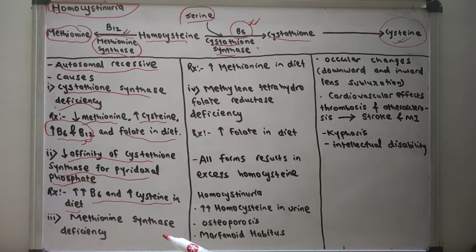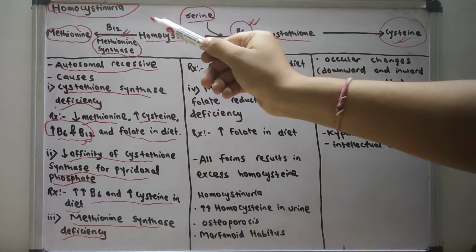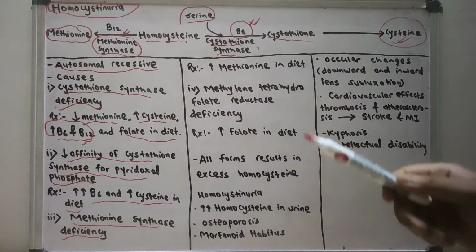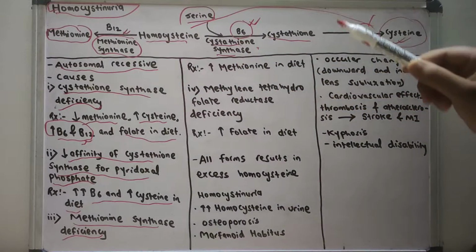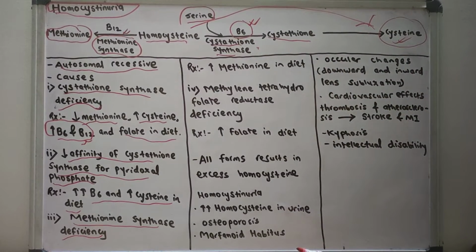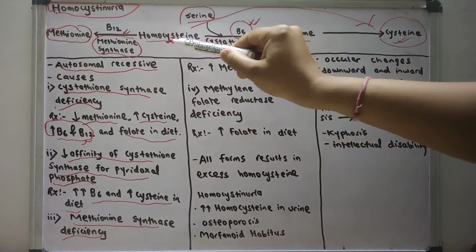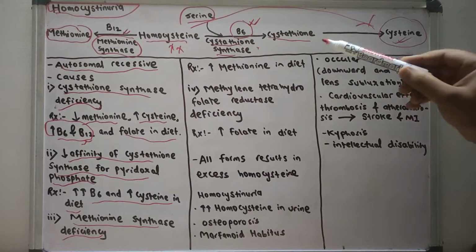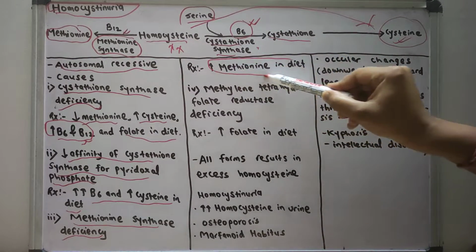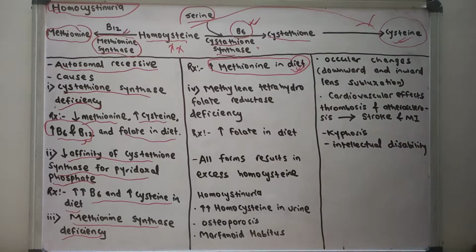Another cause of homocystinuria is methionine synthase deficiency. In methionine synthase deficiency, the homocysteine will not be converted into methionine, but more homocysteine will be converted to cysteine because of the action of cystathionine synthase. However, there will still be an increased amount of homocysteine in our body. So what will be the treatment? The treatment will be increased methionine in the diet.